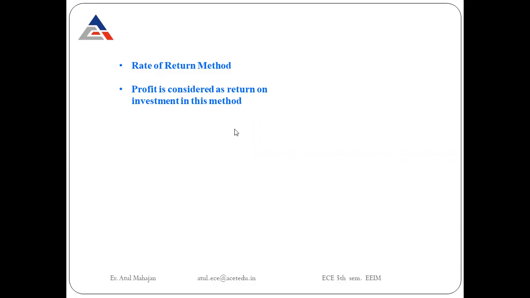What is the amount of plan that we're going to spend in this? So profit is considered as the return on the investment in this method. Thus profit is calculated after allowing depreciation without tax fixing, expressed as a percentage of original investment for various replacement or investment alternatives. So this profit is going to give me the value of profit.